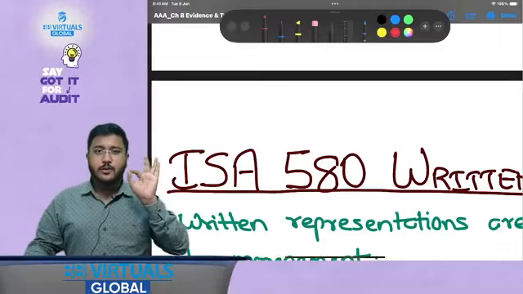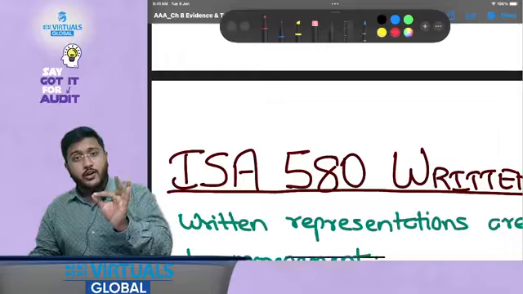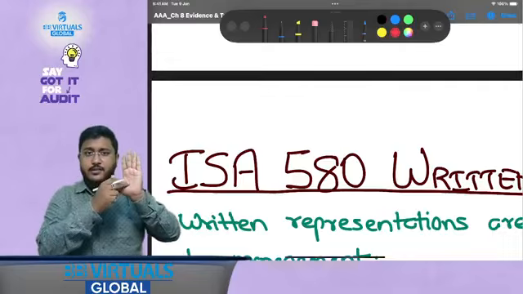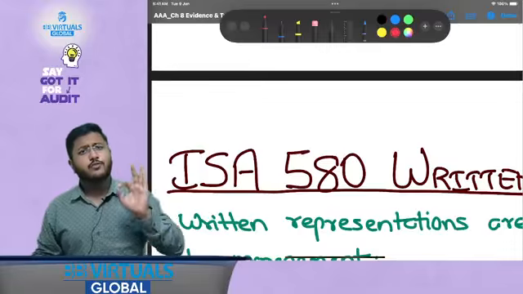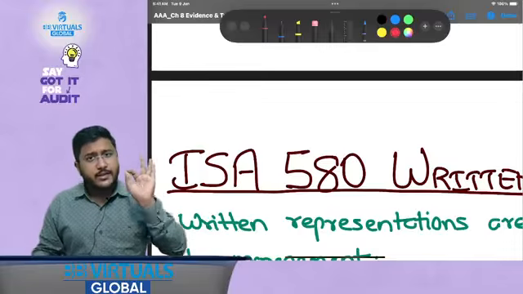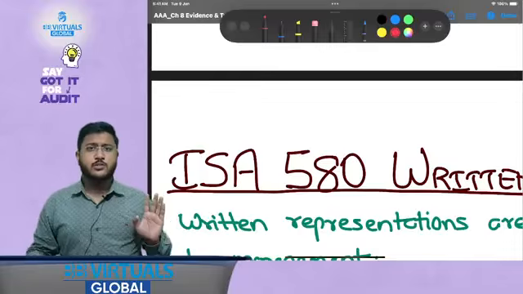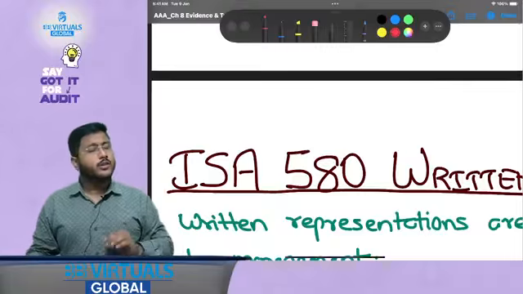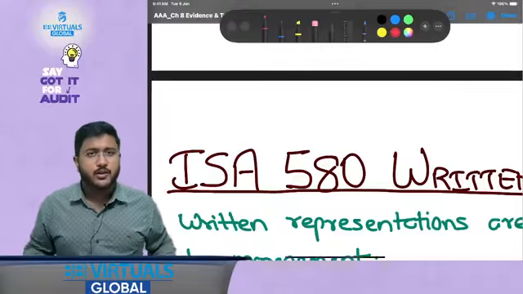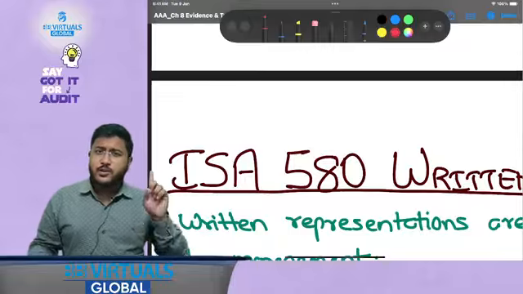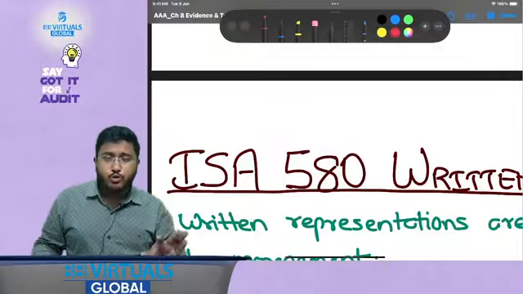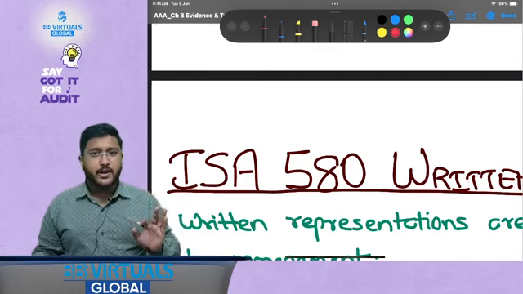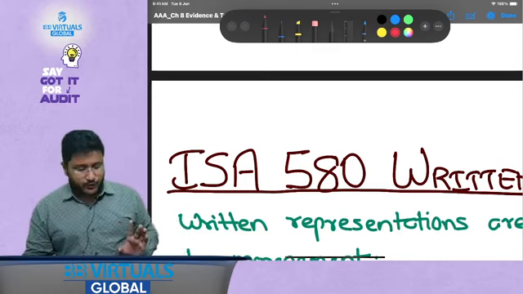That is, management should submit one letter to the auditor. The auditor would use it as audit evidence: this letter tells us that management confirms they have told us every significant information. They have given us all the relevant information that is available with them. They have told us about all the actual as well as suspected frauds. Plus there are multiple other contents to it. So I hope this particular agenda is clear, the scope is clear, and the idea of why written representation is obtained is very clear to all of you, right?